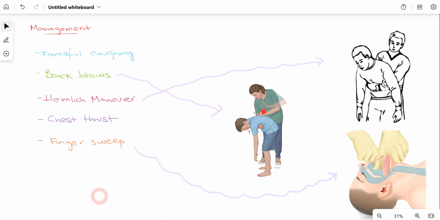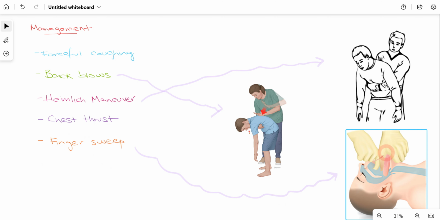Now, talking about the different management options that we have for patients who are suffering from airway obstruction, we can ask the patient for forceful coughing. In most cases, it can be helpful, as forceful coughing pushes the instrument or anything that is just initially at the top position of the trachea, and it can be expelled out. Other than that, we can also go for back blows, and it can also be beneficial for the patient. It can help, for example, a denture to come out. Heimlich maneuver is one of the most commonly performed procedures, which helps in most of the cases for patients who have some airway obstruction. We can also go for chest thrust as well, and finger sweep as well.